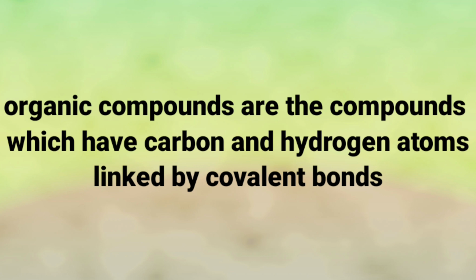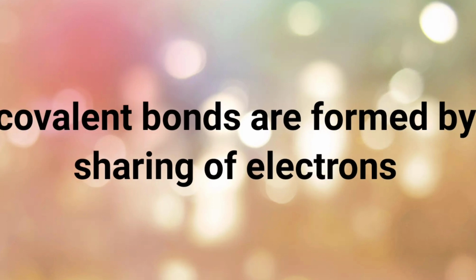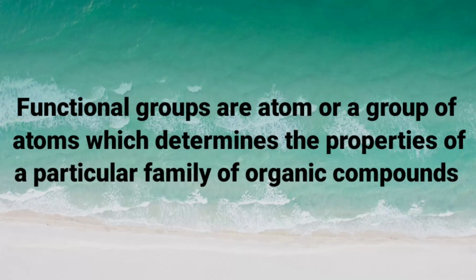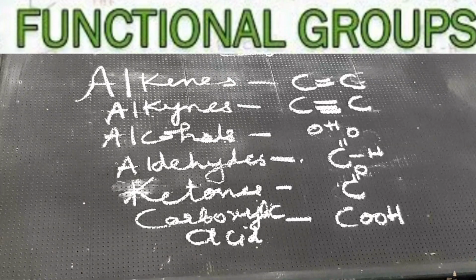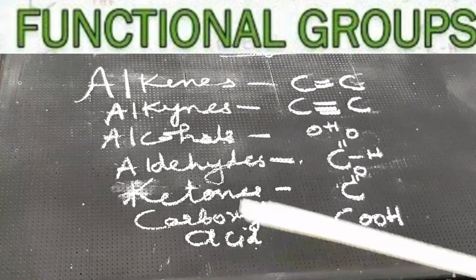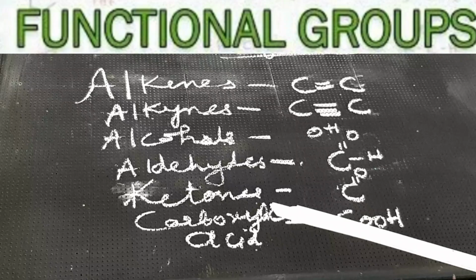You all understood, children, what are organic compounds? They are the compounds which are made up of carbon and hydrogen atoms, and these are linked with the covalent bond. What is a covalent bond? A covalent bond is a bond which is formed by sharing of electrons. Now what are functional groups? These are the atoms or a group of atoms which largely determine the properties of a particular family of organic compounds. And I gave you the definition of functional groups. Now what are those functional groups you are going to learn in this video?